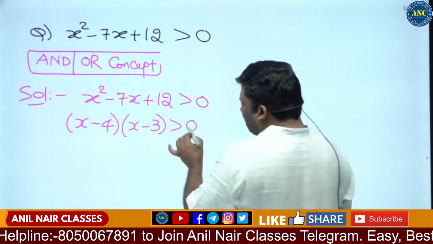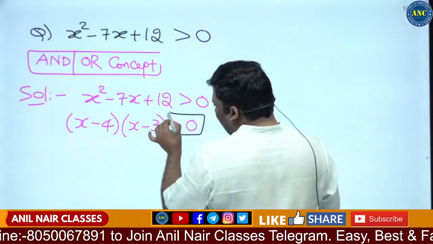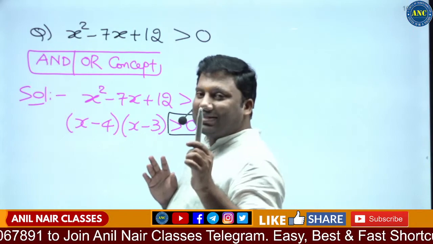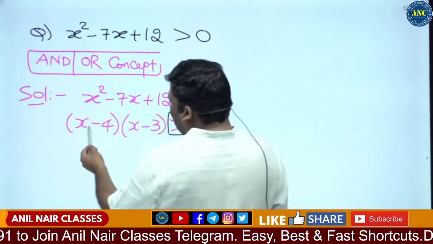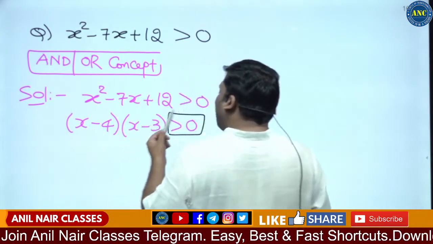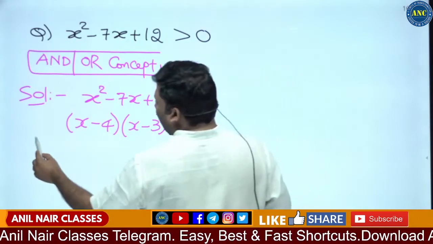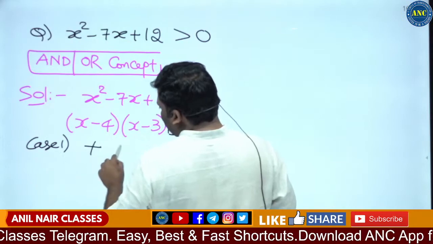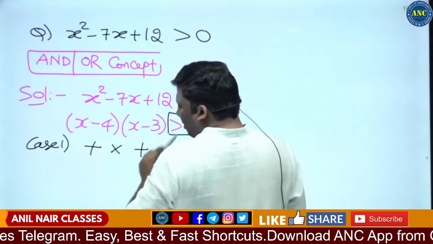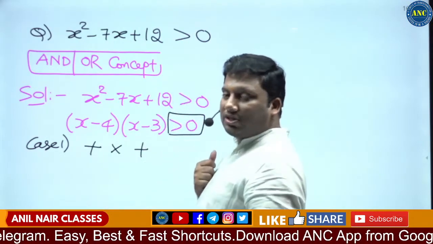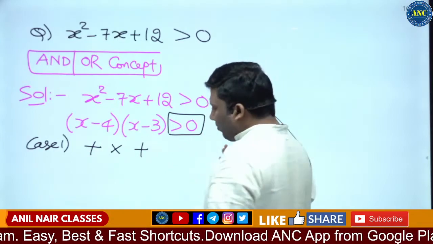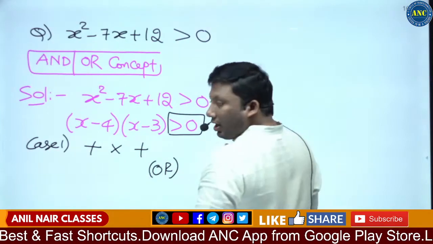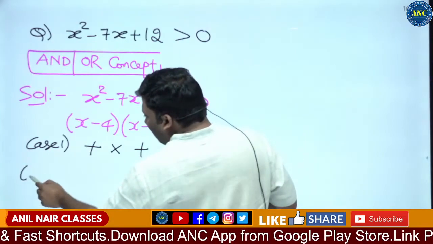Now the first thing is greater than 0. Anything which is greater than 0 is a positive value. These are two expressions which got multiplied. Case number 1: positive into positive is positive. Or, is there any other way?